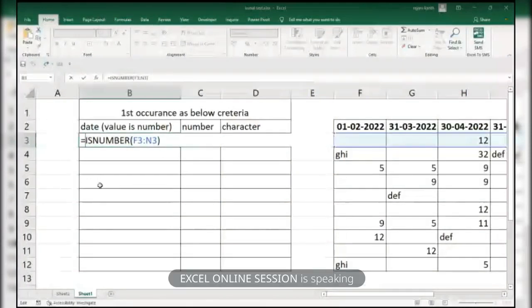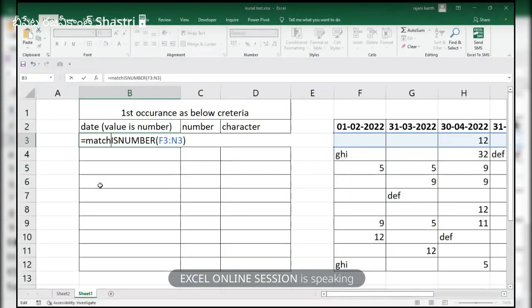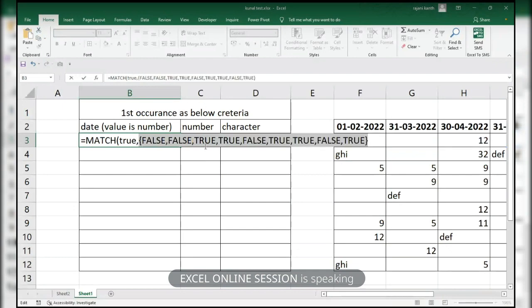We are interested in the first TRUE. MATCH will pick up the first occurrence of a value, so I will use TRUE as the lookup value and the array, F9.